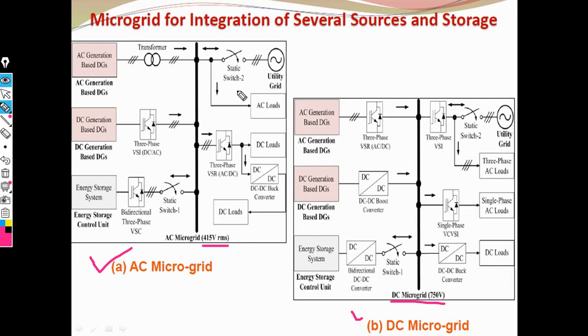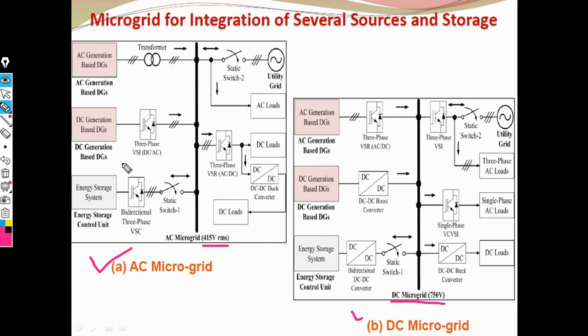It is connected to the utility grid and the AC load. Also important is DC generation, and this DC generation is connected to the 3-phase voltage source inverter. What is the function of the inverter? It converts DC to AC supply.